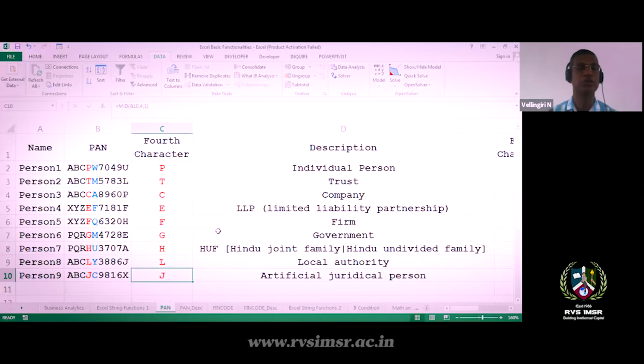So you can see how our Excel functions are useful to identify the fourth character, and how we can interpret it. As managers, you can check the PAN card details, whether they are correct or not, or whether it is a company PAN card number, an individual PAN card number, or a trust PAN card number, and you can verify all of this like this. Okay, next we will go for another polling.